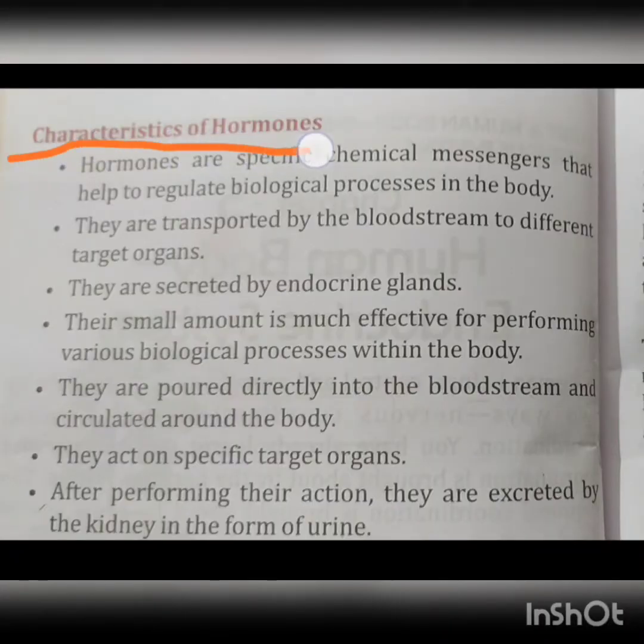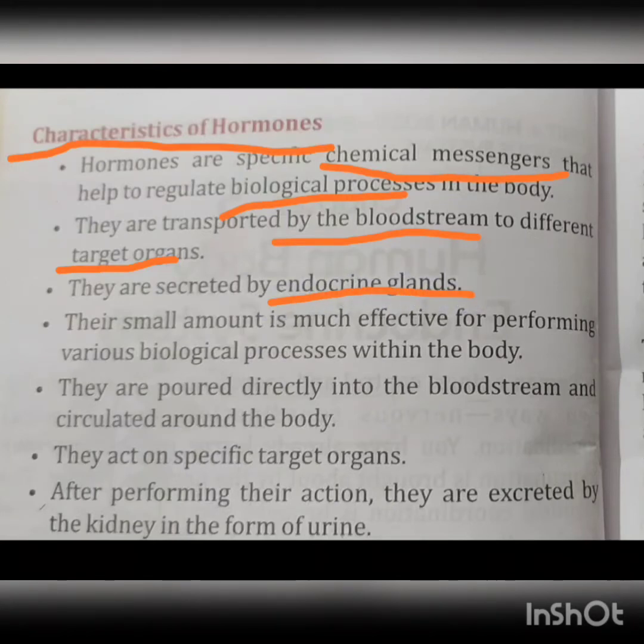Characteristics of hormones. Hormones are specific chemical messengers that help to regulate the biological processes in the body. They are transported by the bloodstream to different target organs. They are secreted by the endocrine glands.